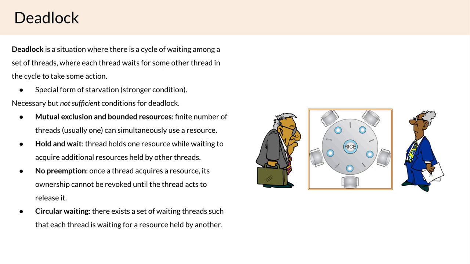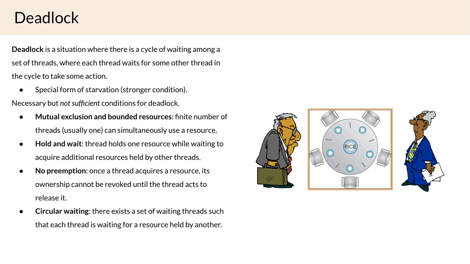And now the third condition is that there is no preemption in the system. And what that means is that once a thread acquires a resource, for example, a lock, its ownership is not going to be revoked or taken away until the holder acts to release it themselves. And so, a lock is a pretty classical example. Typically, once a thread acquires a lock, nothing else is going to release the lock besides the thread itself when it no longer needs it. And that is going to cause an issue for us later on. And we'll see how that works very shortly.